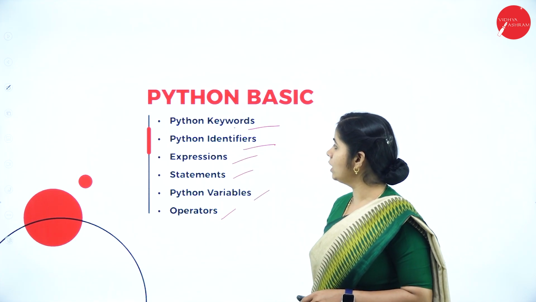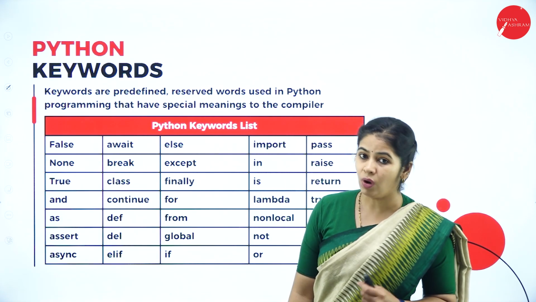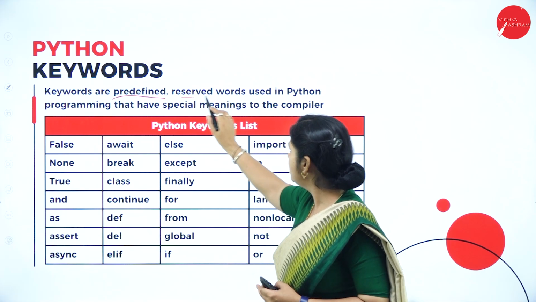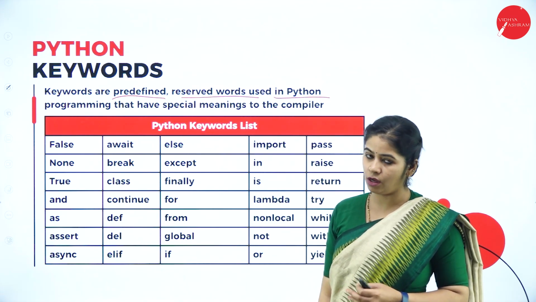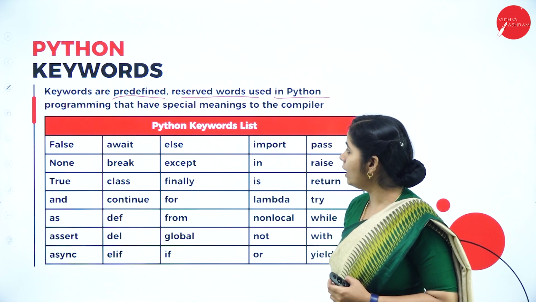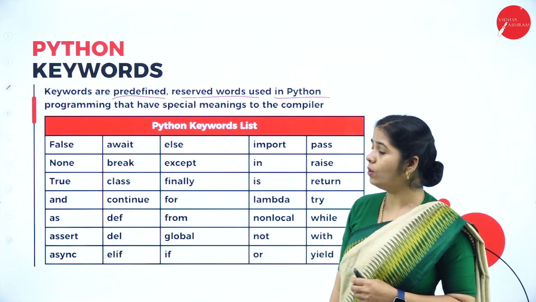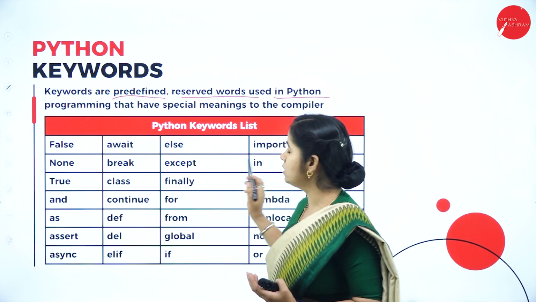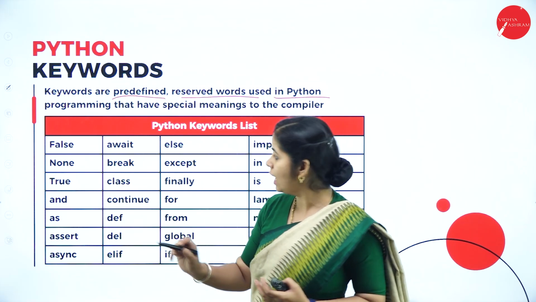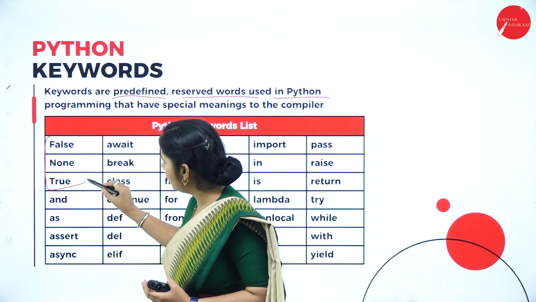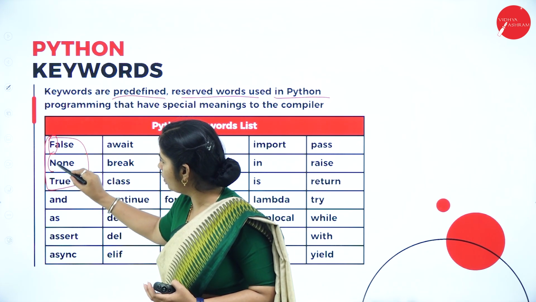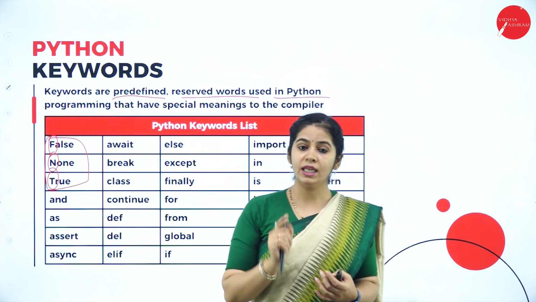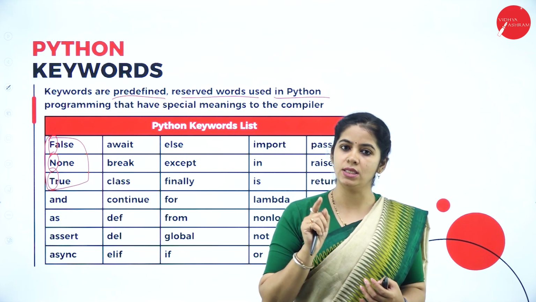So let us see what Python keywords are. What is a keyword? Keywords are predefined reserved words used in the Python programming language that have a special meaning. All the keywords are in lowercase except these three. The first letter of these three keywords is a capital letter, and keywords are always case sensitive.